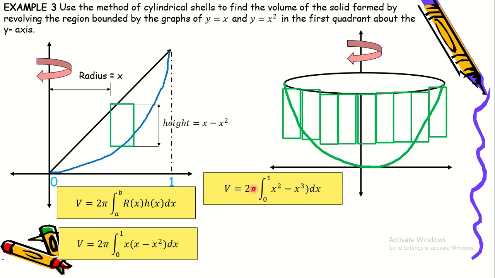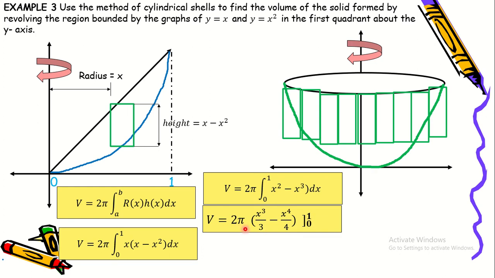Volume is equal to 2 pi, the integral of x squared minus x cubed dx from 0 to 1. So ang ginawa natin dito, we distributed the x. So x times x is x squared, and x times x squared is x cubed. So we can now get the antiderivatives of x squared and x cubed by using the power rule. So if we apply power rule, x squared, the antiderivative of this one will be x cubed over 3, and then this one x cubed, ang antiderivative niya ay x to the fourth over 4 evaluated from 0 to 1.